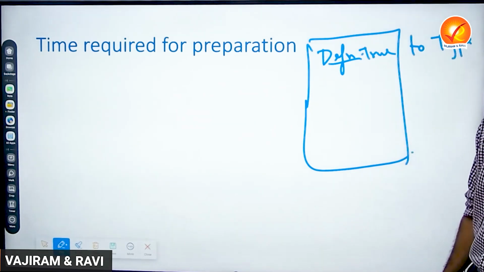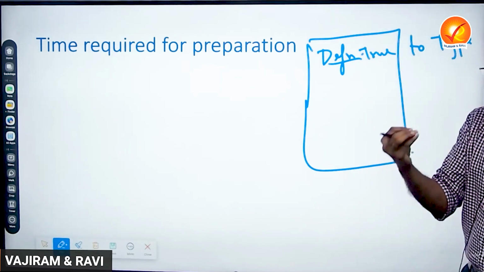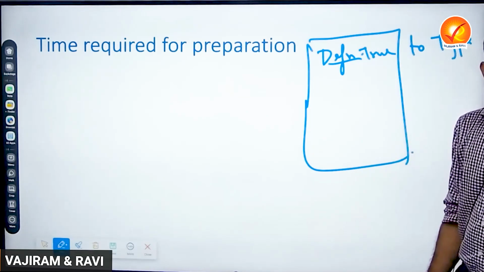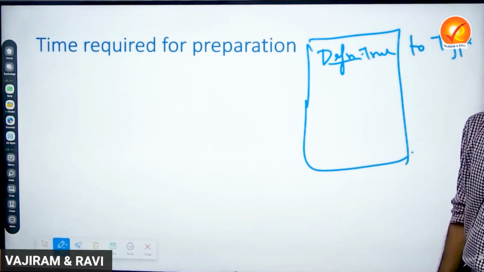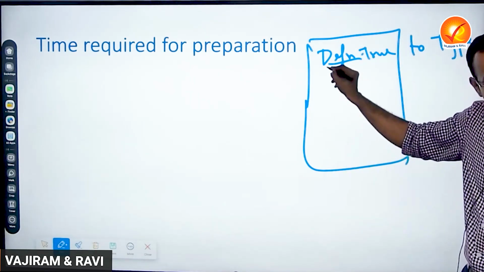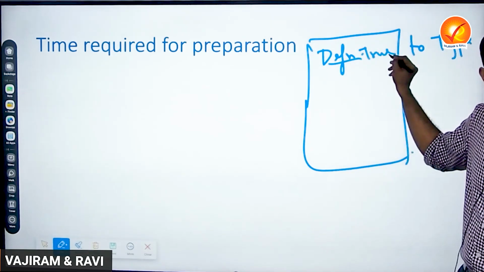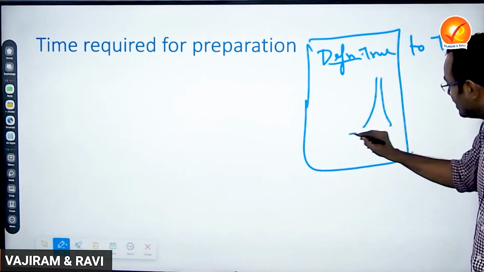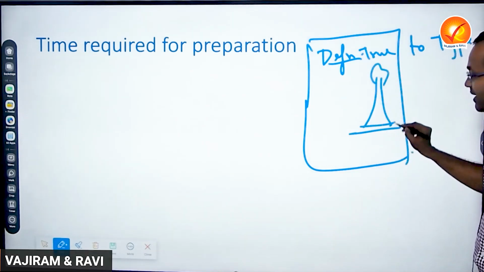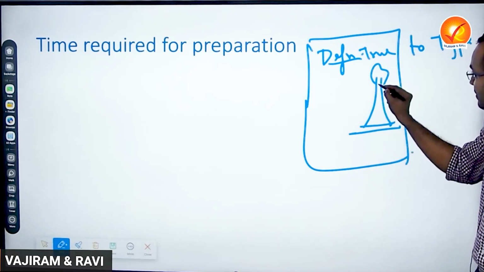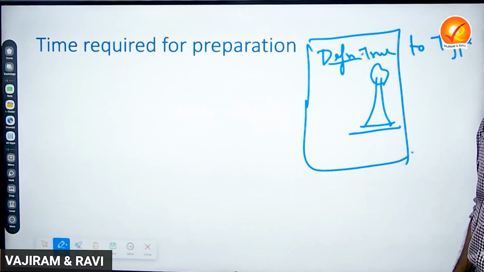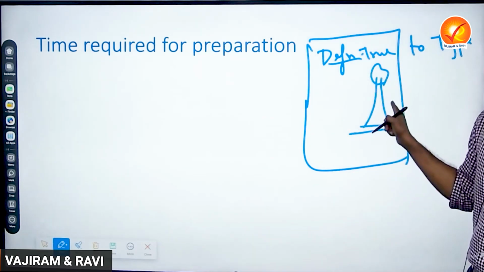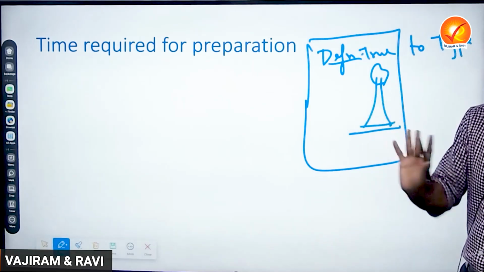For example, a question on how the wind influences the growth of a tree. We will discuss the definition of tree growth. What do you mean by tree growth? Then we will draw a diagram showing how the tree will be, where the diameter at the base is larger and the diameter at the top is narrow. This is due to the characteristics of wind. This alone will be available in the book.